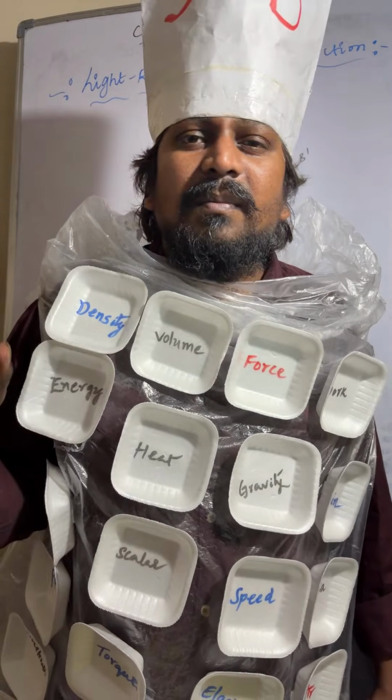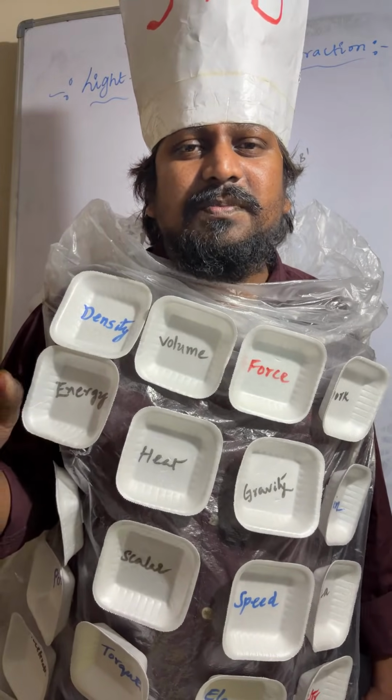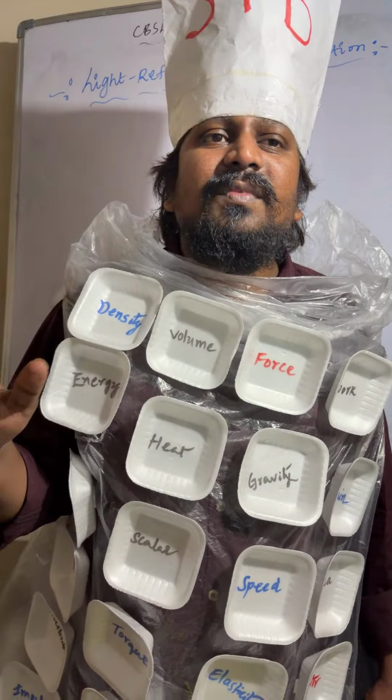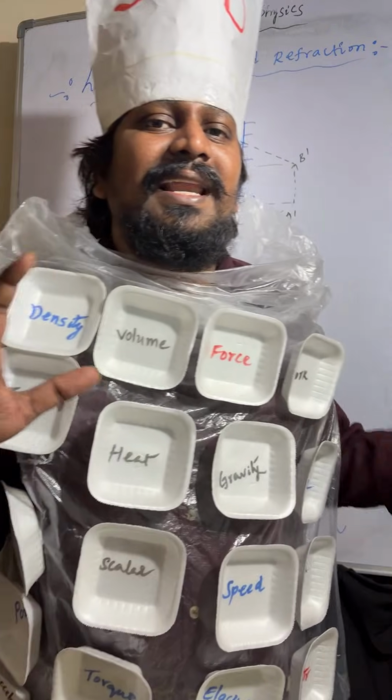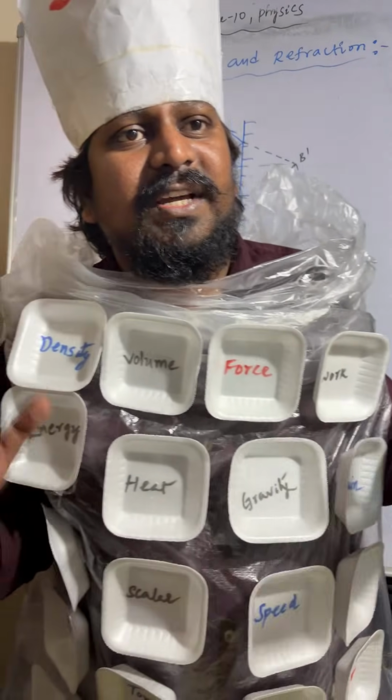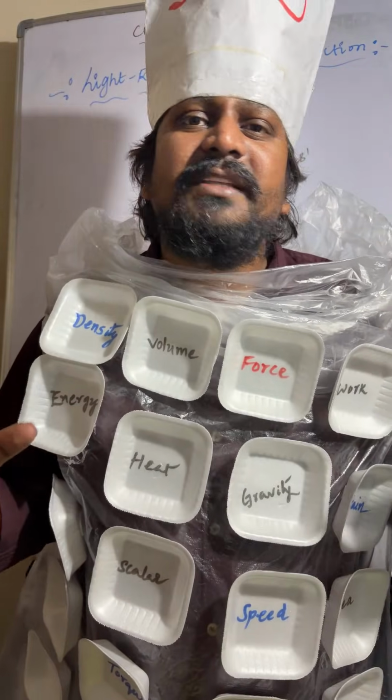Here magnification of the plane mirror is +1, meaning height of the image divided by height of the object. Here what type of image will form? Virtual, erect and same size image will form.